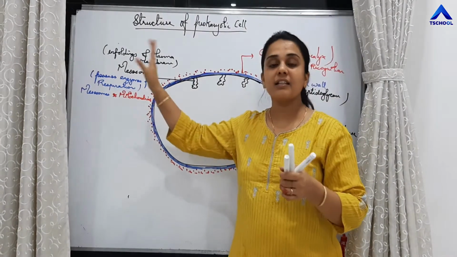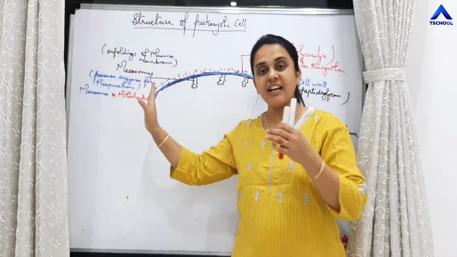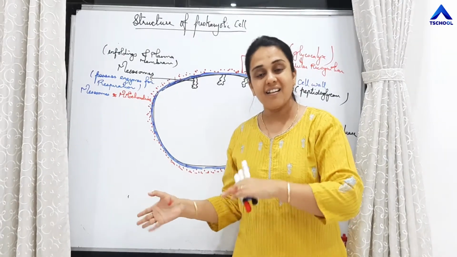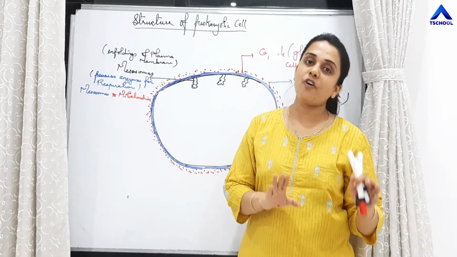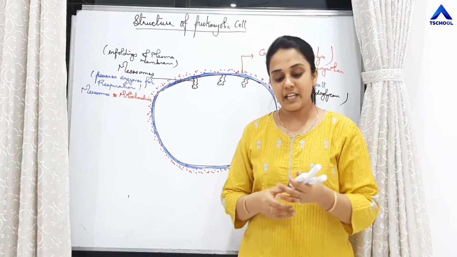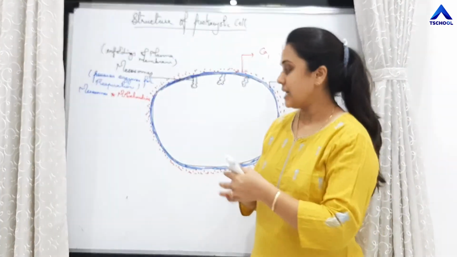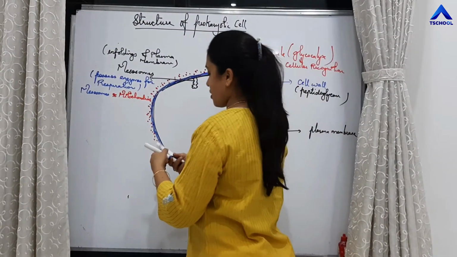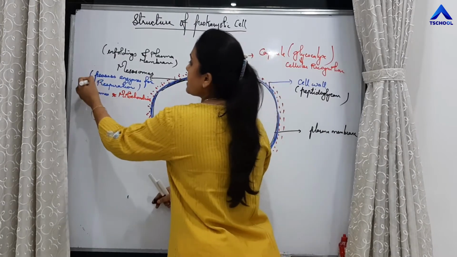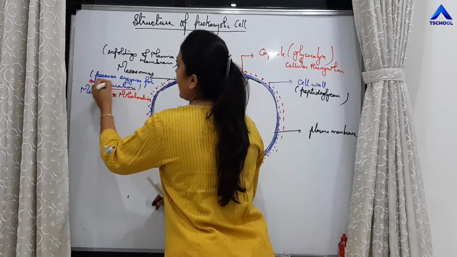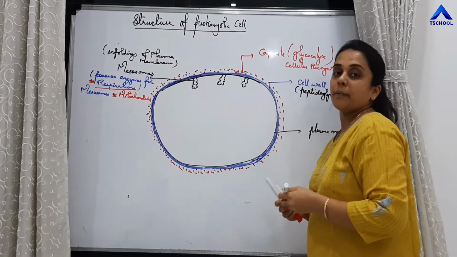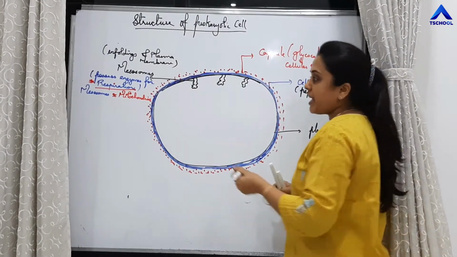That is why the function of mitochondria in eukaryotic cells, the similar function is performed by mesosomes in case of prokaryotic cells. So the function of mesosomes is respiration, right? That is the main function.